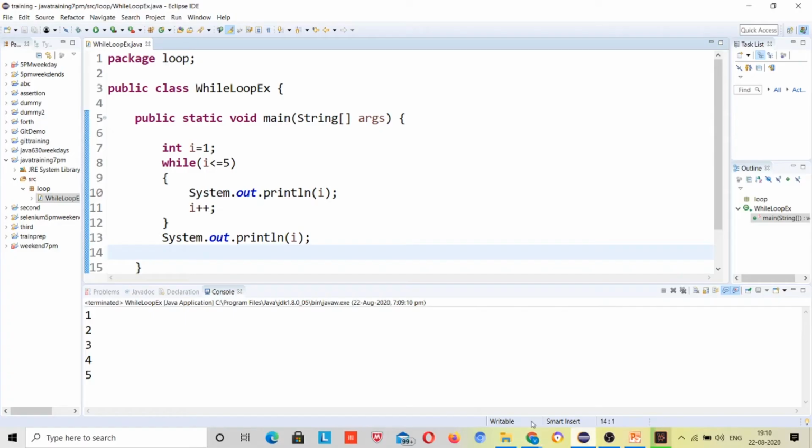You are not audible. Yes, it will print 1, 2, 3, 4, 5, and after this it will print 6 as i will be increased to 6. At the end of this loop, i will be 6.